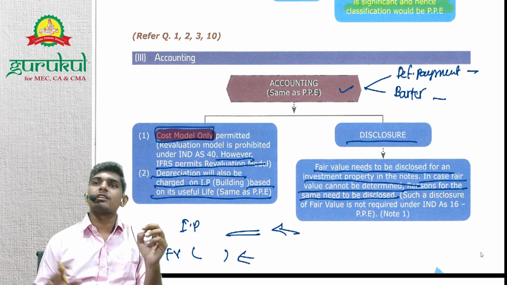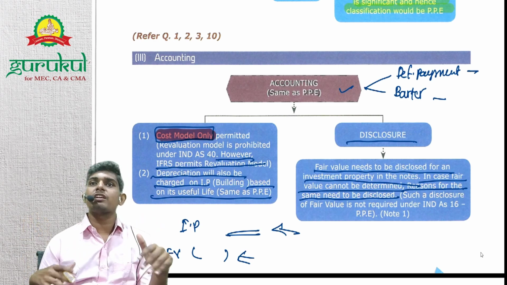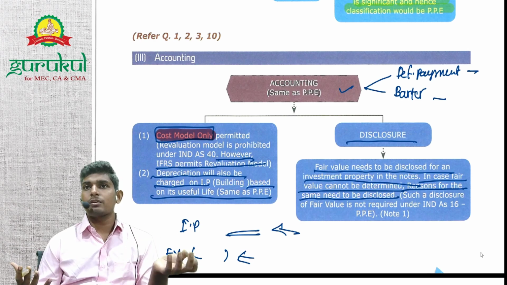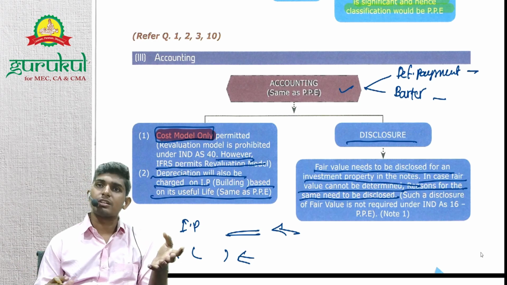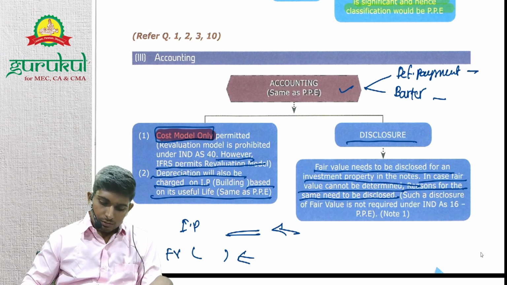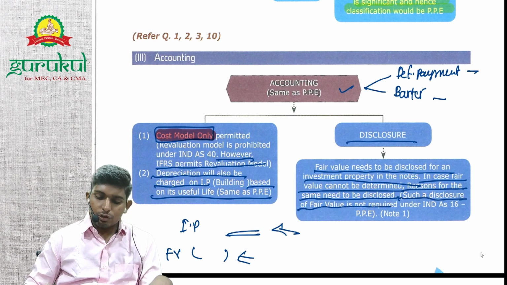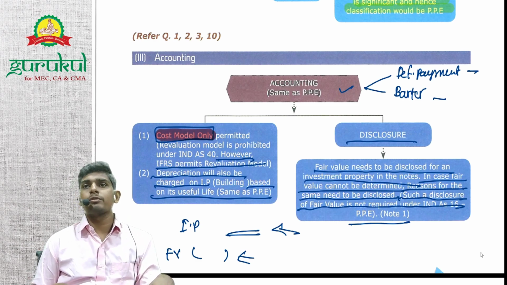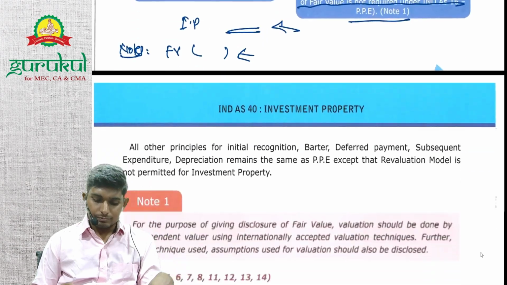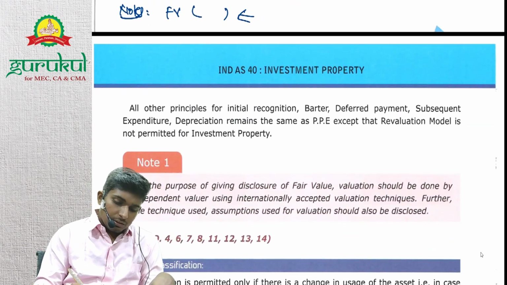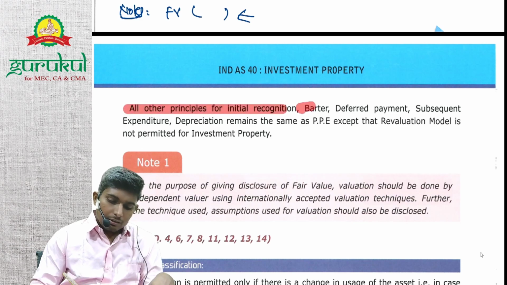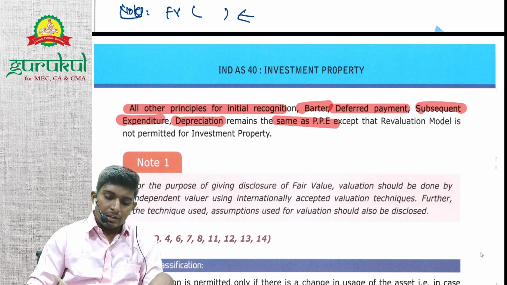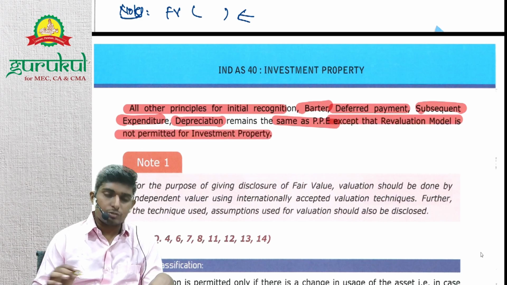Say my land is in such a remote area, and I have only one plot and that is also mine. Then you cannot calculate the fair value because no one is going to purchase it, right? Because it's in a remote area. Understood? Such a disclosure of fair value is not required under Ind AS 16 PP. Whether you follow the revaluation model or the cost model, you are not required to give any disclosure regarding fair value in PP. So all other principles for initial recognition, barter, deferred payment, subsequent expenditure and depreciation remain the same as PP, except that the revaluation model is not permitted for investment property. Understood?